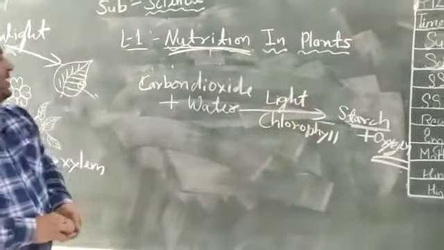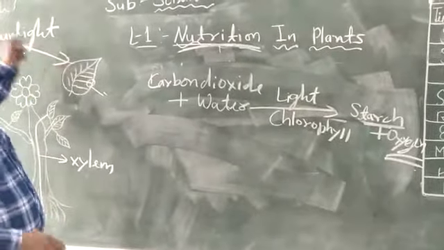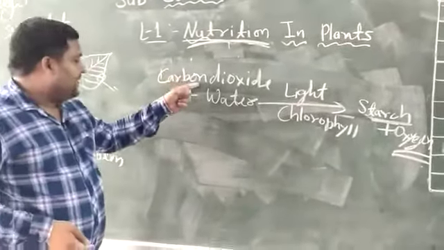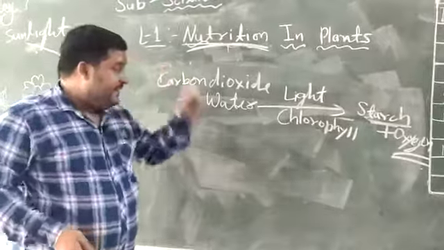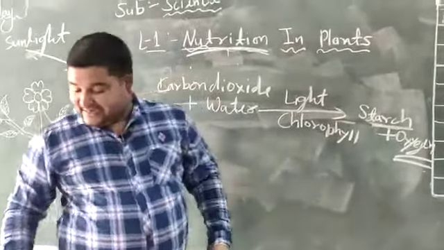So simply, photosynthesis is a process in which plants capture sunlight, carbon dioxide and water and make their food in the form of starch, and one byproduct is released, that is oxygen.